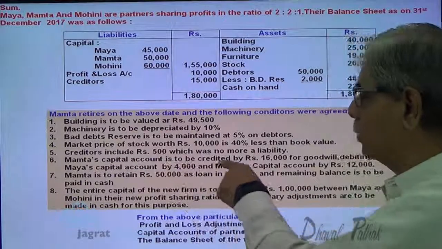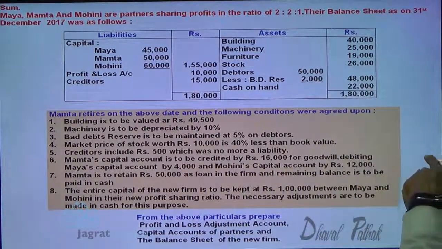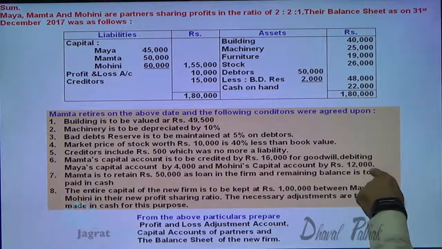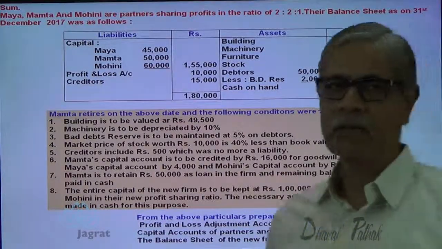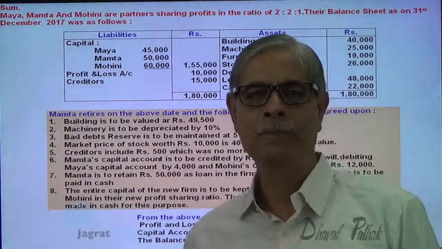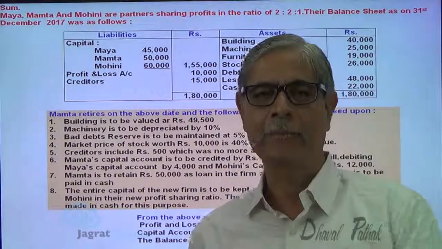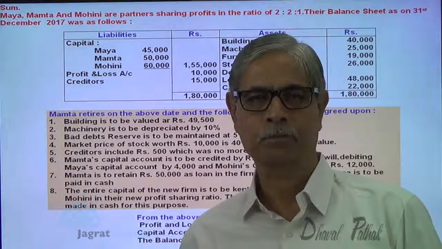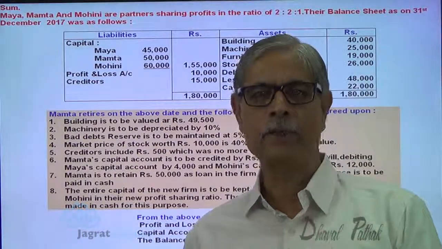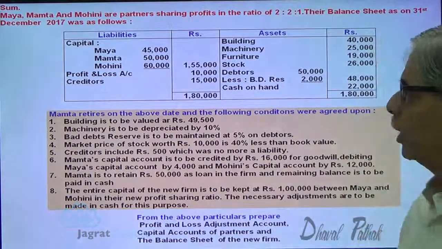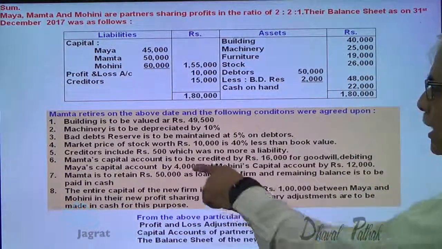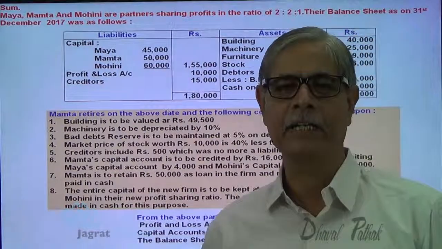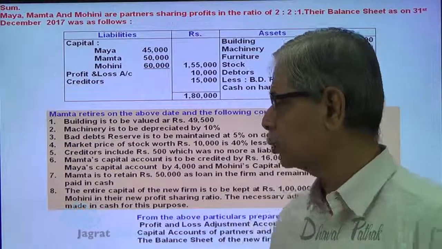Mamta's capital account is to be credited for 16,000 for goodwill, debiting Maya's capital account by 4,000 and Mohini's capital account 12,000. So 4,000 and 12,000 is the amount paid by the continuing partners to a retiring partner. So this 4,000 and 12,000 shows the gain ratio. So the gain ratio between continuing partners Maya and Mohini is 4,000 to 12,000, that is, 4 threes are 12, so 1:3 is the gain ratio. That's an important point to be understood by the students.